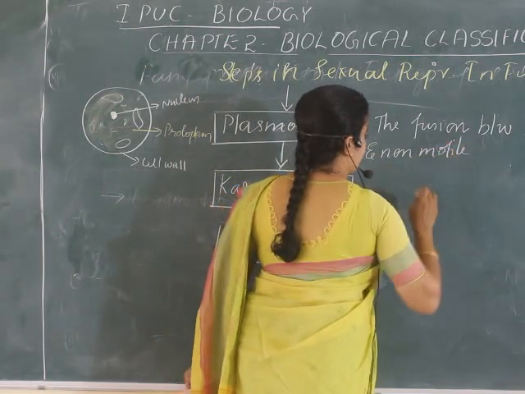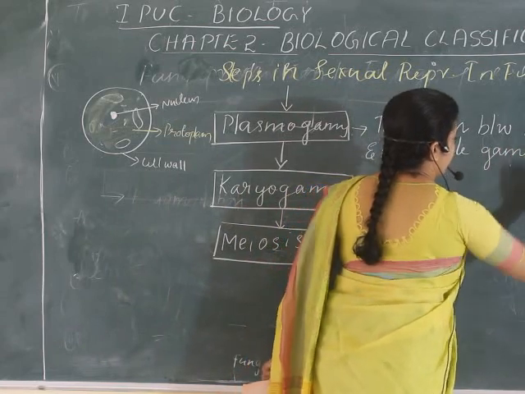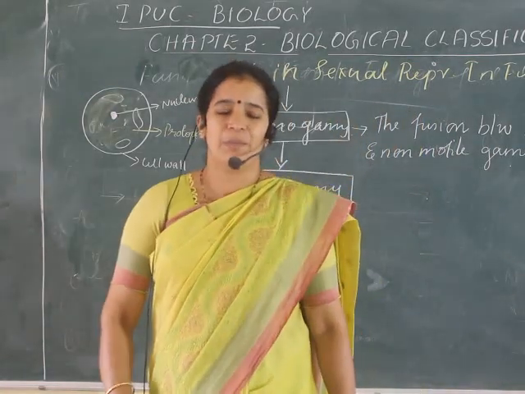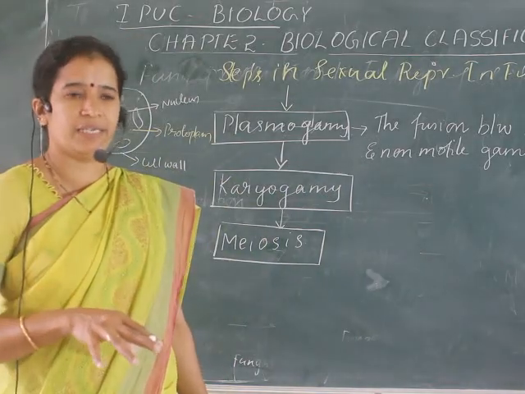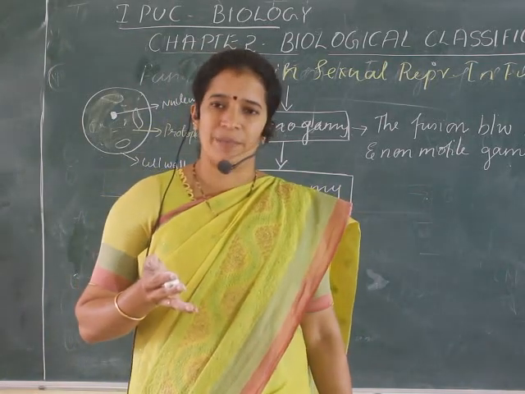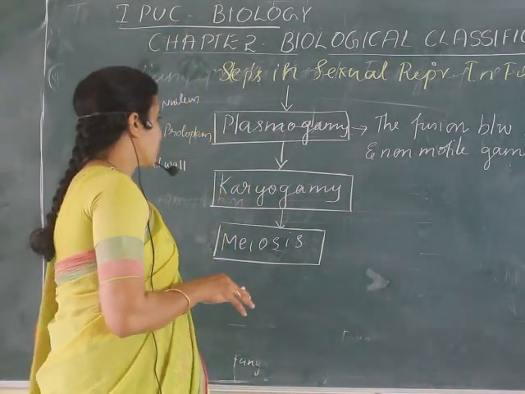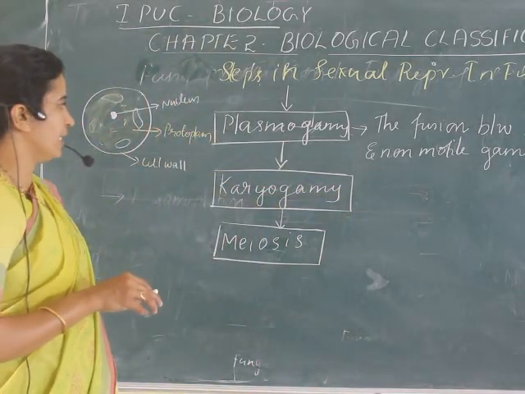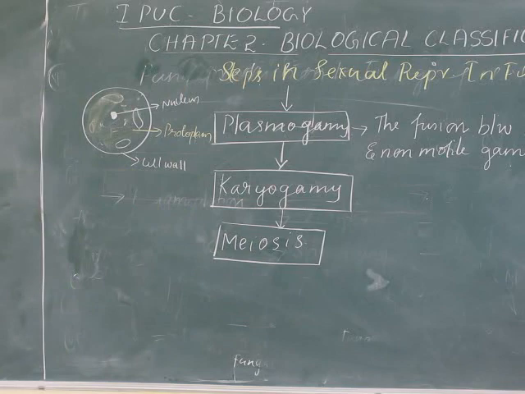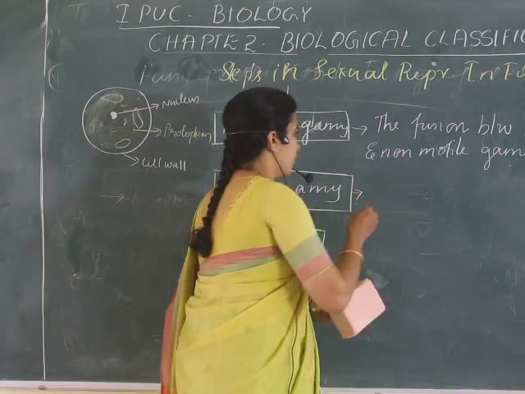What is motile first? Tell me that. Can you answer what motile and non-motile mean? Even if you answer I can't hear you, but motile means having movement. Usually in sexual reproduction, male gametes will be motile whereas female gametes will be immotile. This is the usual case. So here also, in the first step of the sexual cycle, the fusion between a motile and a non-motile gamete occurs. Then karyogamy. What is karyogamy? It is a fusion between the nuclei.